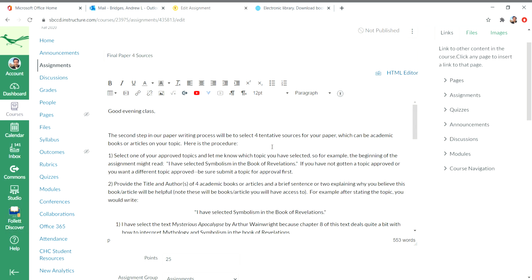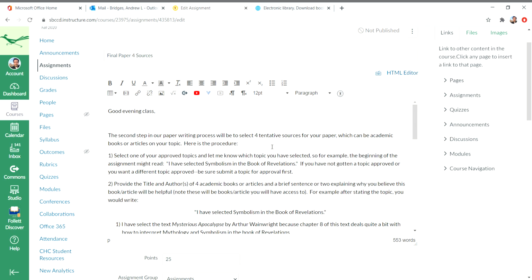These are four tentative sources, meaning that you don't have to use them in your final paper, but they may be helpful for formulating the ideas. And those sources, good sources, always allow you access to other sources with the bibliographies on those sources. So we're going to be going over what is a good source.